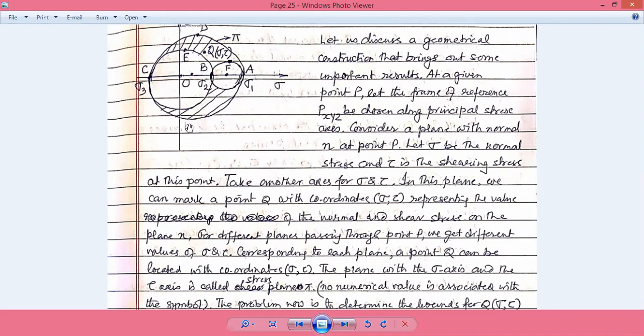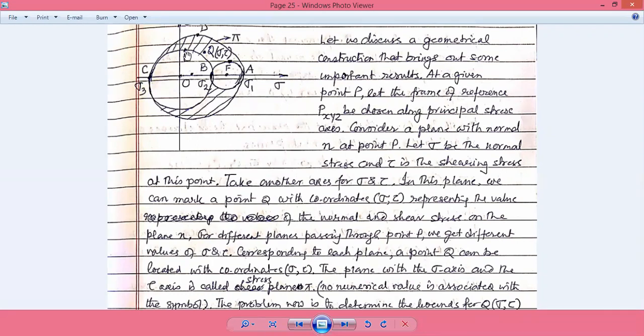And sigma 2 minus sigma 3, this is sigma 2 at the point B, and sigma 3 at the point C. Here sigma 3 is negative, so actually this is sigma 2 plus sigma 3 divided by 2. It is the diameter from C to B, and the shear stress there will be equal to the radius itself, at the value of sigma 2 somewhere here, say E.